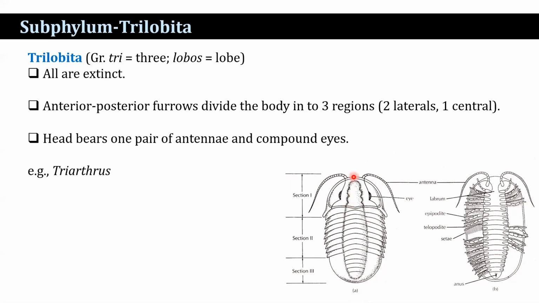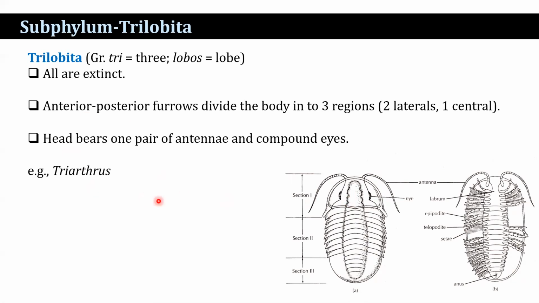The head bears one pair of antennae and compound eyes. Basically, the arthropods are divided into subphyla on the basis of their antennae and other characteristic features. So the antenna is a characteristic feature to distinguish the subphyla.